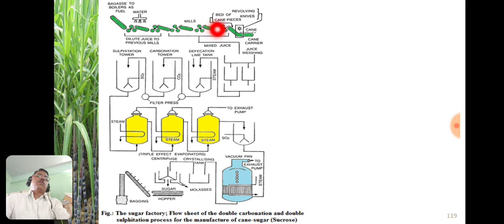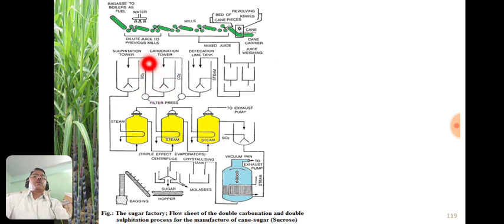This is the bed of cane pieces. This is the sugar cane carrier, and from here the sugar juice is allowed to pass after clarification into this particular tank, where it is heated with steam, and then it is passed through another tank through which carbon dioxide is passed. It is the carbonation process.